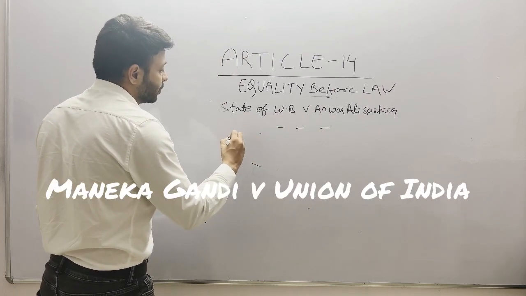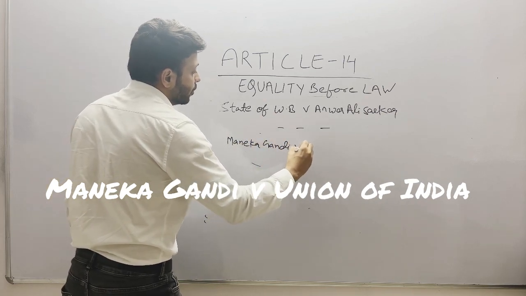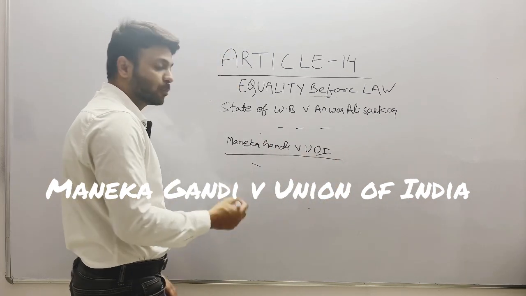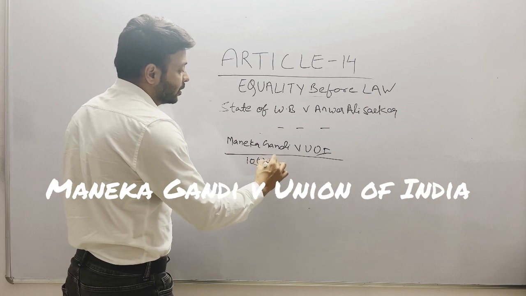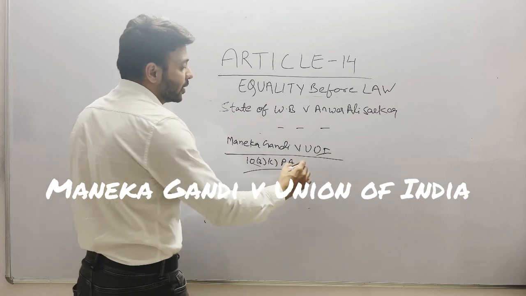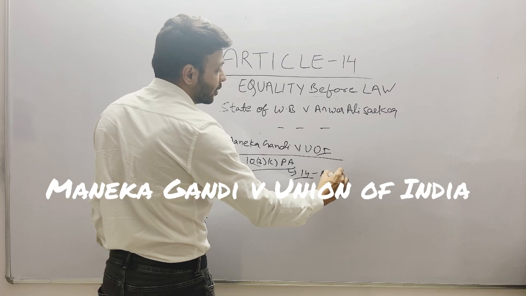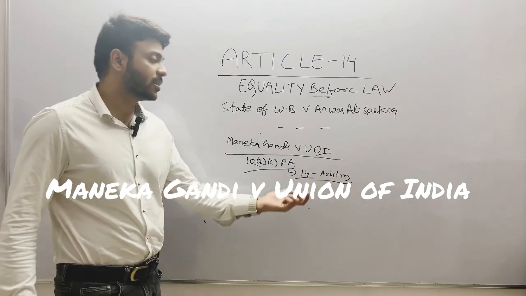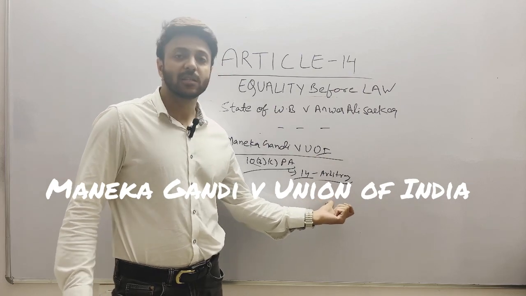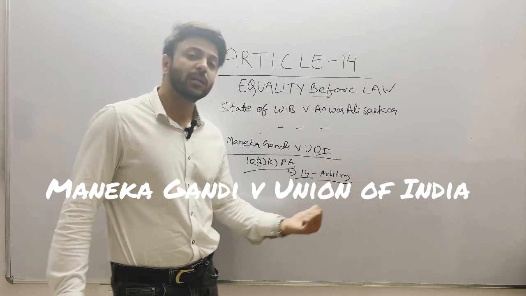The second case we read is Menaka Gandhi versus Union of India. In this case, Menaka Gandhi's passport was impounded under Section 10(3)(c) of the Passport Act, and Menaka Gandhi approached the court stating that this section is violative of Article 14, as it is arbitrary. And we all know that the court has held in various cases that a law should not be arbitrary, should not be unreasonable. If a classification is made, it should be a reasonable classification with intelligible differentia.